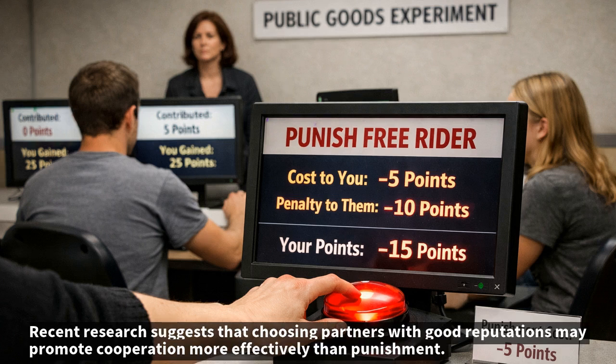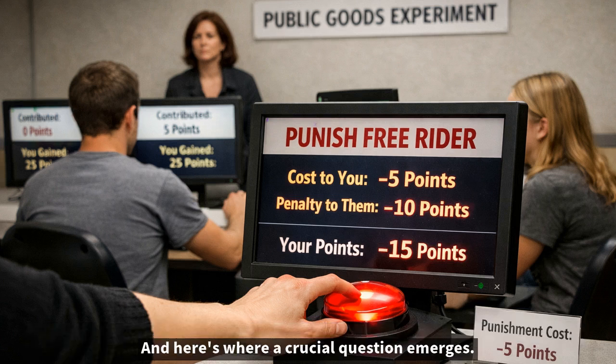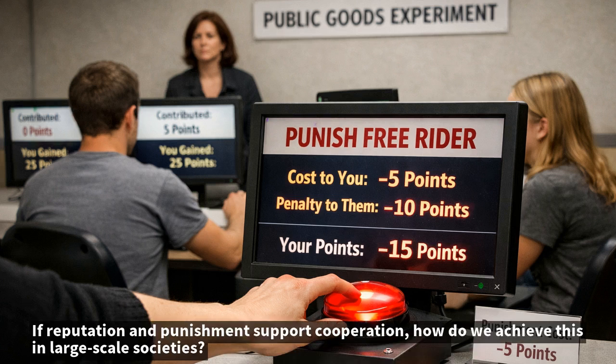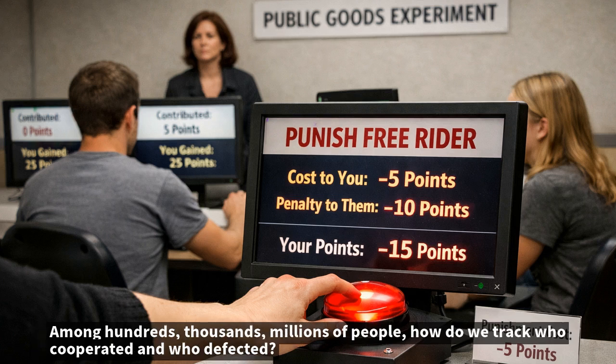Recent research suggests that choosing partners with good reputations may promote cooperation more effectively than punishment. And here's where a crucial question emerges. If reputation and punishment support cooperation, how do we achieve this in large-scale societies? Among hundreds, thousands, millions of people, how do we track who cooperated and who defected?